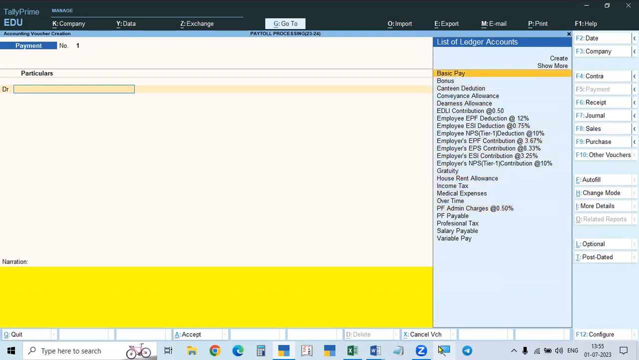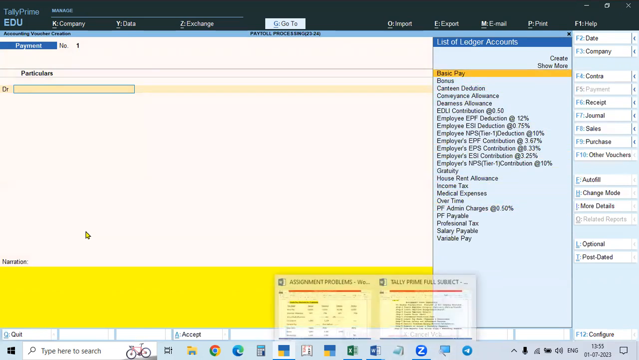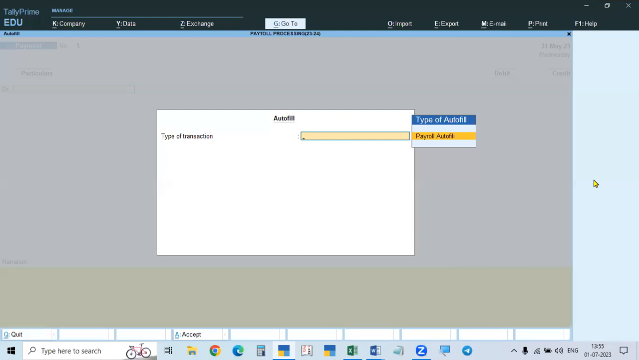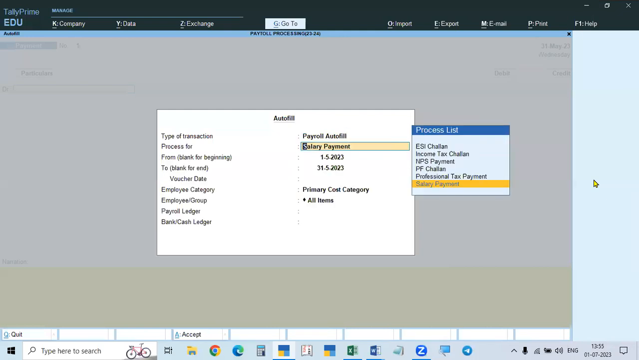Here you need not give anything. Salary payable is credited as a liability. Debit salary payable, credit the total payable to all the employees. But here we also have to use autofill. Here the salary payment only processes the salary towards salary payable. From salary payable to payment we are making salary payment, professional tax payment and all this.